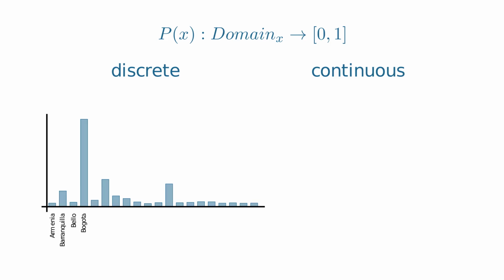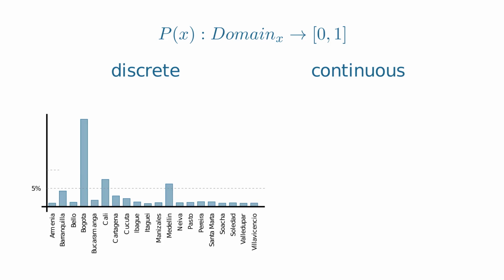Or we will also have a discrete probability distribution if the objects that we are considering are city populations, since we will have a limited number of cities and each city will be assigned a number between 0 and 1, which would be representing the proportion of the population of the country that it contains.